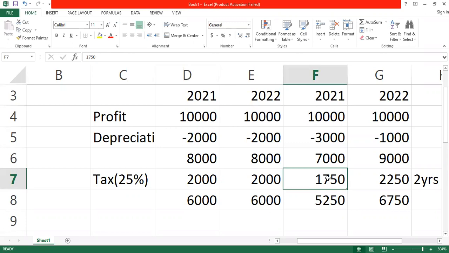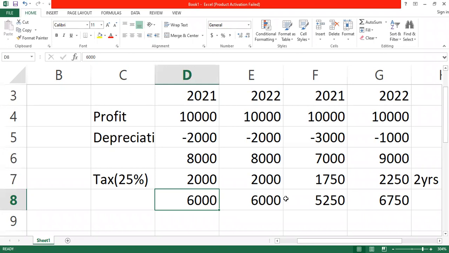And how much are we paying here? 1,750. What is happening to the profit here? The profit over here is 6,000, isn't it? And the profit under this one is what? 5,250. What is the difference? 750.